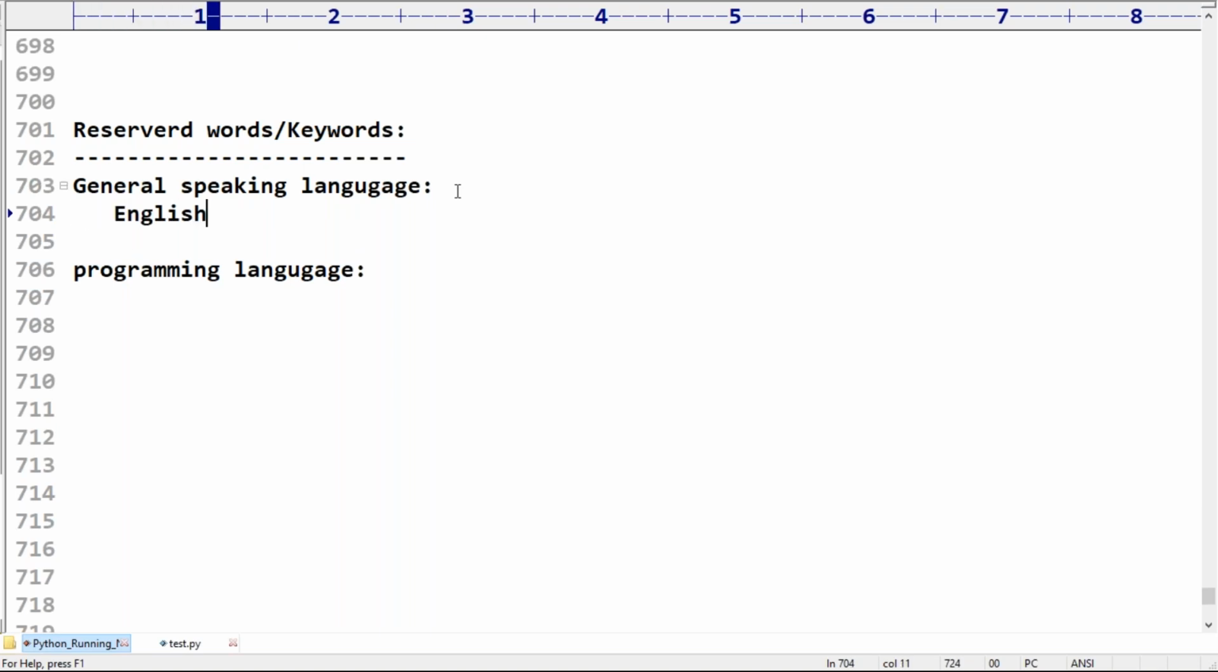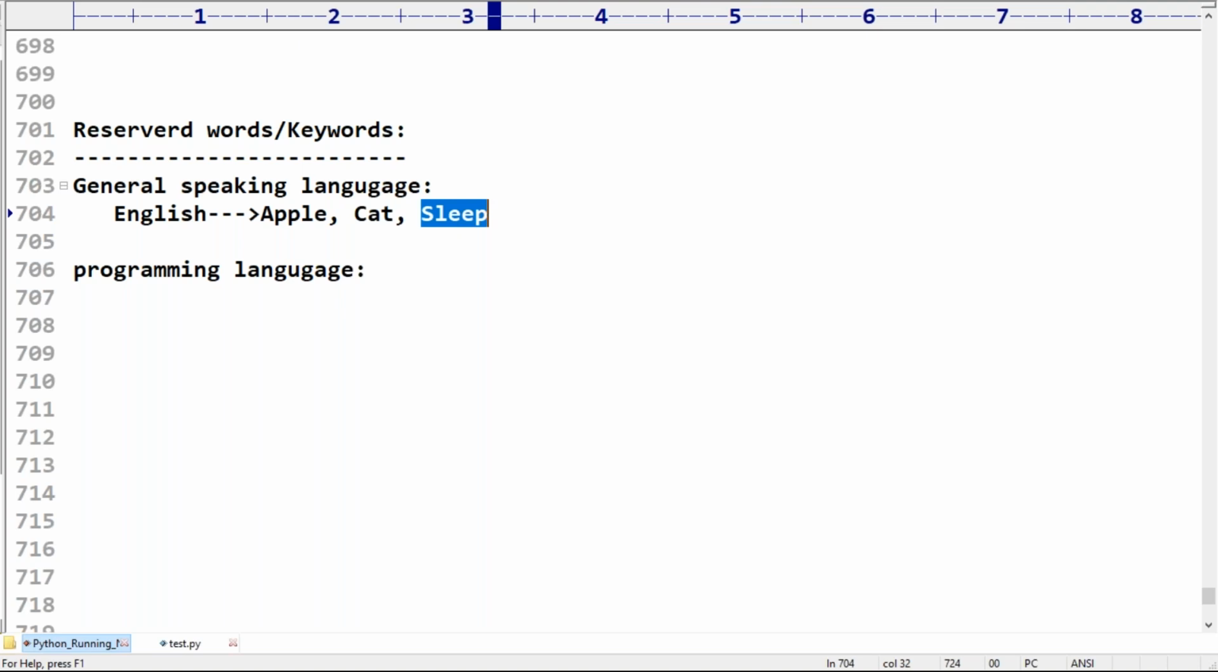which words are reserved words? Sir, in the English language, apple is a reserved word to represent one type of fruit. Next, cat is a reserved word to represent one type of animal. Sleep is one word reserved to represent one type of action. Action means activity, right? So sleeping, like.